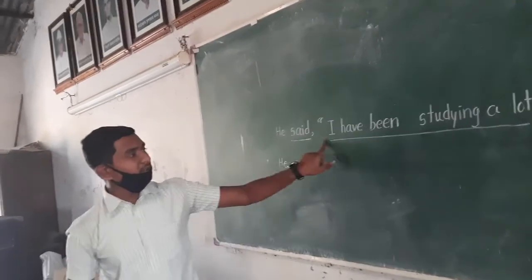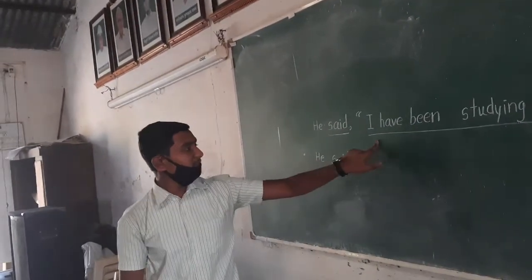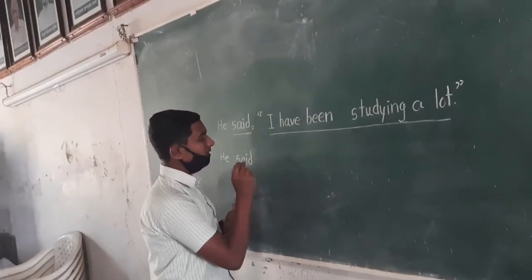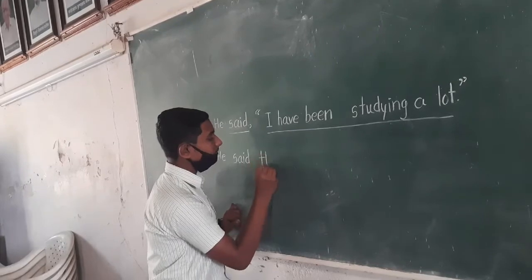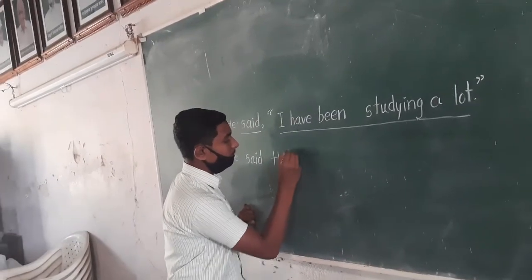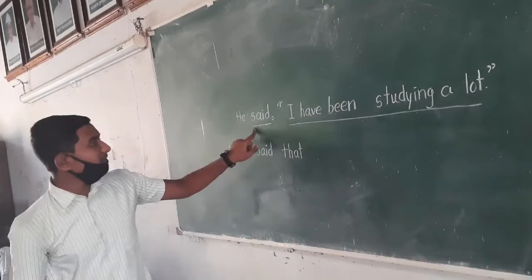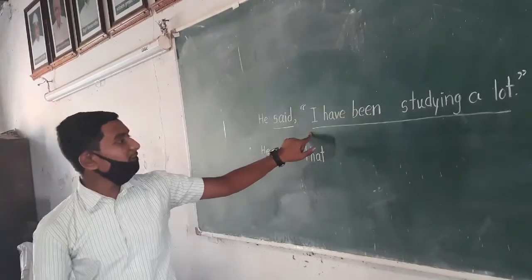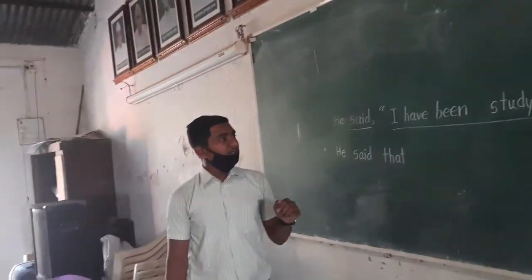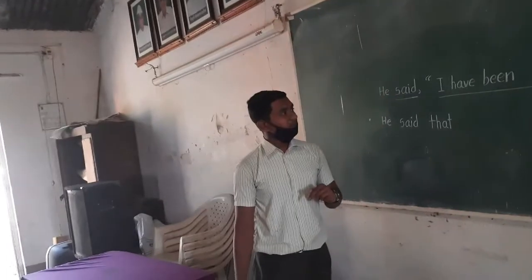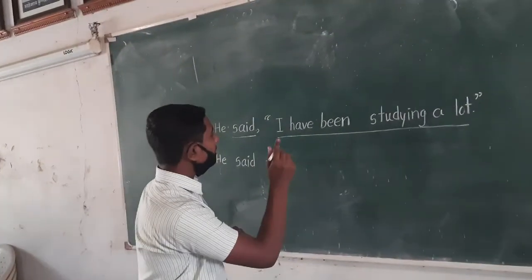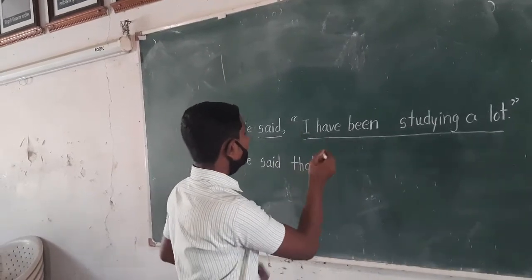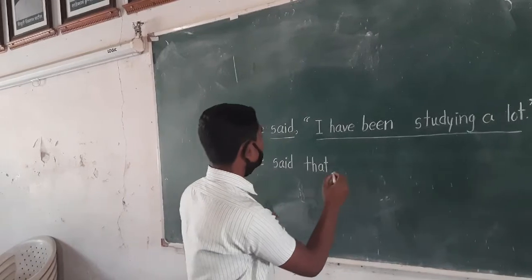We use a connector to join this sentence. Because the sentence is in statement form, we use the connector "that." We know that "said" is in the past form, and "I have been studying a lot," the reported speech, is in the present perfect continuous tense, so it is converted into indirect speech. "I" is the subject, and it is converted into the third person "he," because here he is speaking.